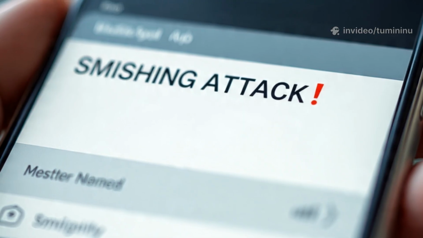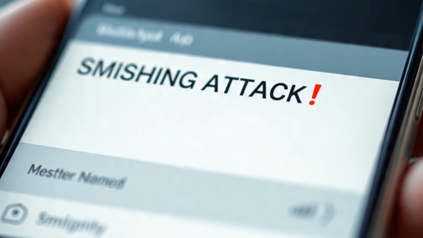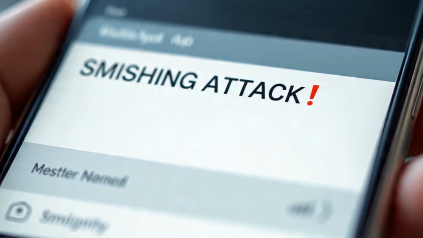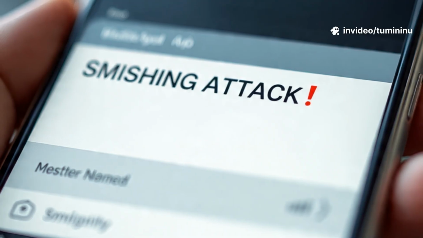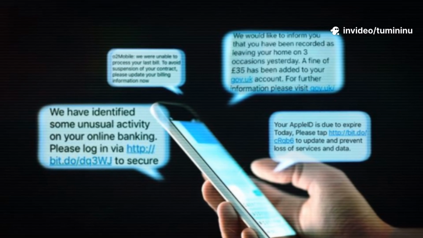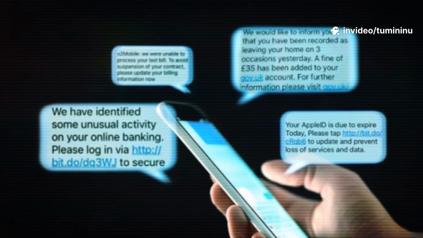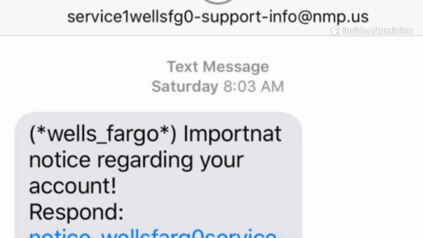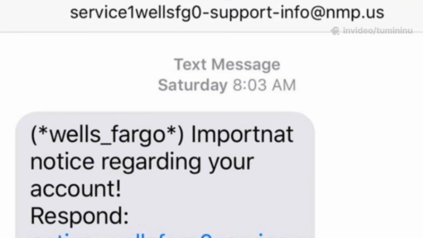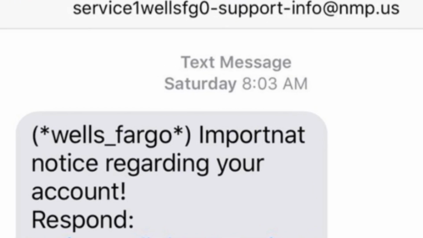Smishing, also known as SMS phishing, is a type of attack where attackers send fake text messages to trick victims into revealing sensitive information. These attacks can be highly effective, making it essential to be cautious. Smishing attacks often use psychological manipulation to trick victims into revealing sensitive information.